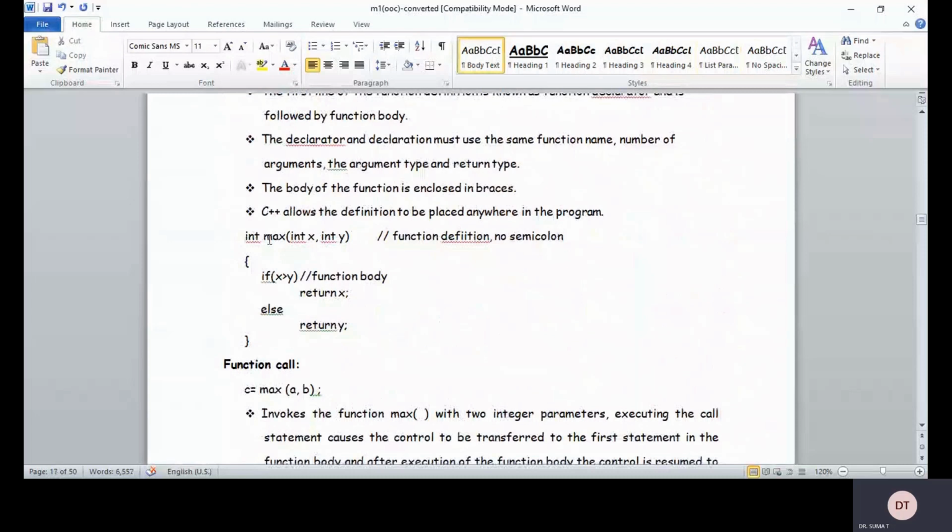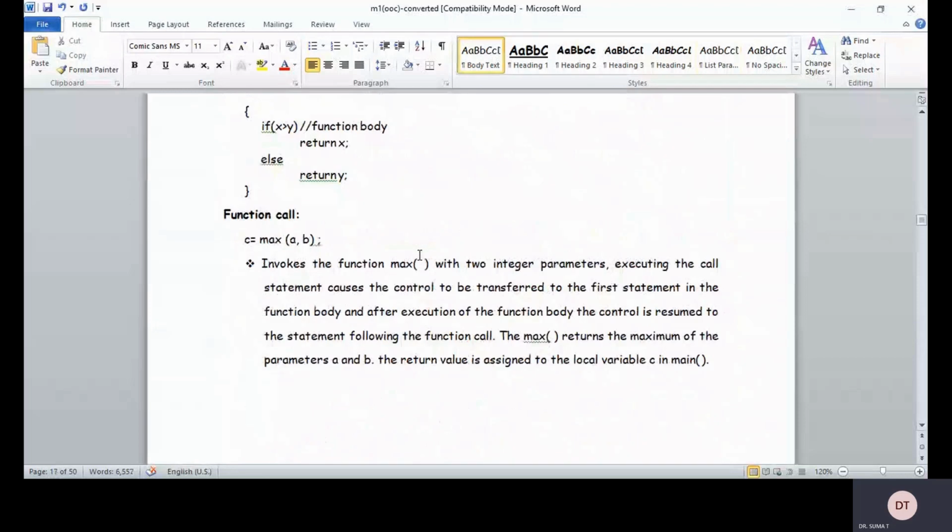instead of a return statement, I am going to display the biggest of two numbers, using the insertion operator with x or the insertion operator with y, to display the value of y. Here you don't need to specify the return statement in the maximum function.